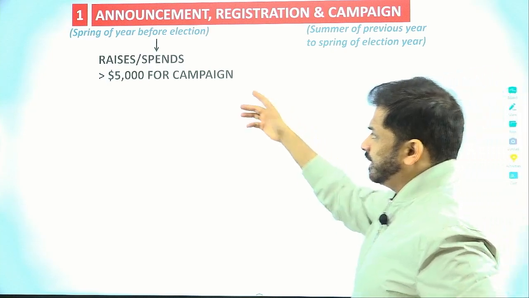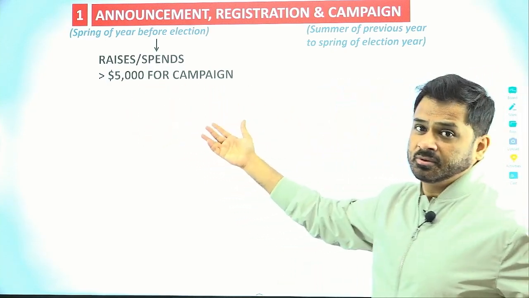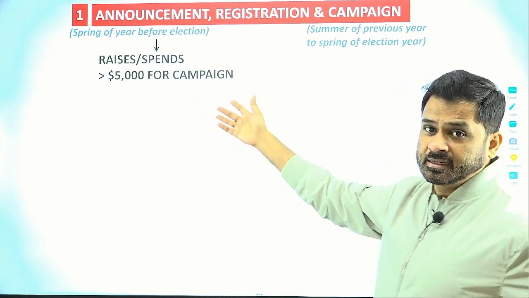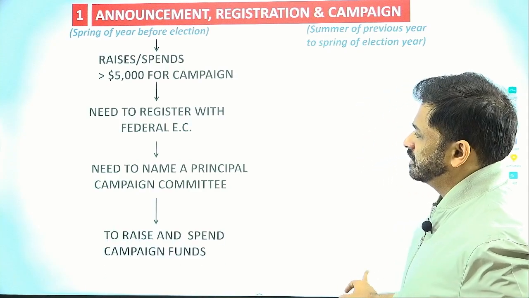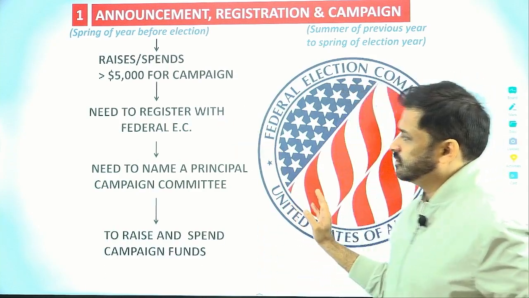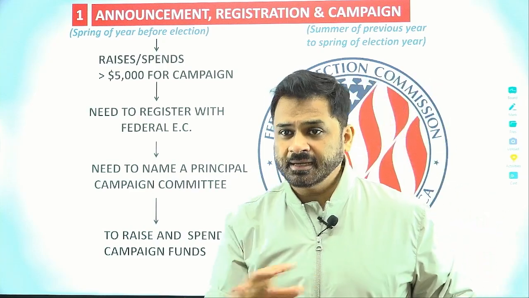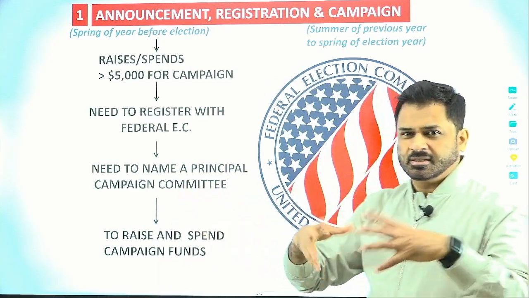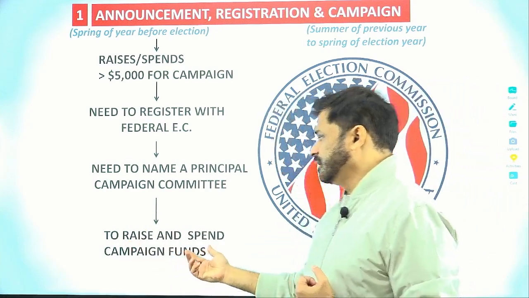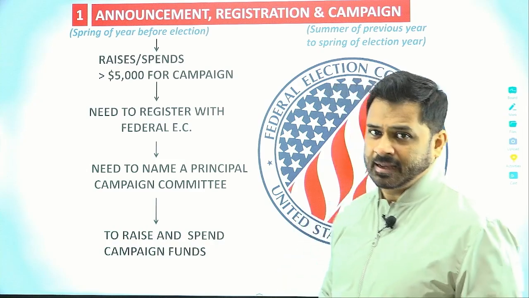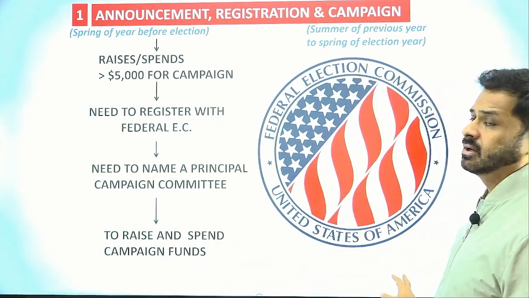There are certain conditions which are followed: any candidate who has raised around $50,000 or more in their campaign needs to register with the Federal Election Commission, right? And after they have registered with the Federal Election Commission, they also need to name a campaign committee, right? Their panel will be appointed, which will register overall expenditure and everything. And they are going to raise the funds and spend for their campaign. So it's a brief formal process which the candidates have to follow as far as their campaign is concerned.